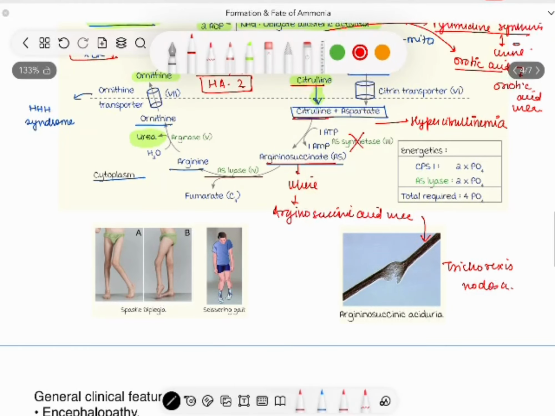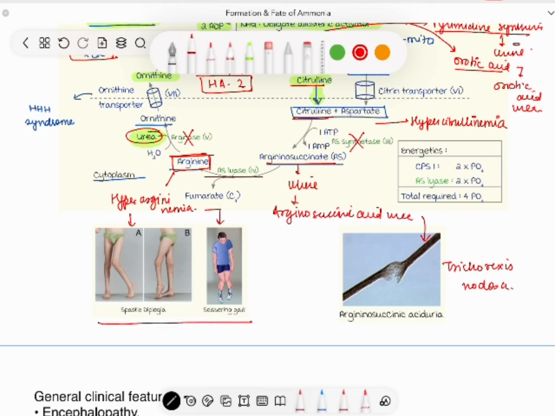If the defect is in the next step, that is arginase is absent, urea will not be formed and there will be accumulation of arginine. In the deficiency of arginase, there will be hyperargininemia. It is characterized by spastic diplegia as well as scissoring gait. These are two characteristic findings which you must learn.